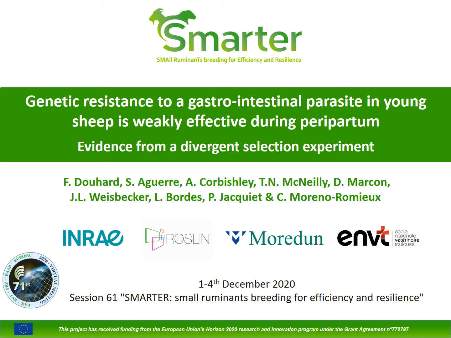Hello everyone, this presentation is about a major trait of small ruminant resilience, resistance to gastrointestinal parasitism. In this study we used divergent lines to investigate if selection for resistance in young sheep was also effective in the adult female, and we also looked at trade-offs with production traits.